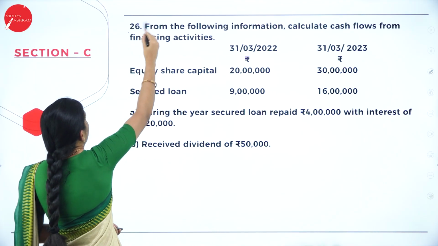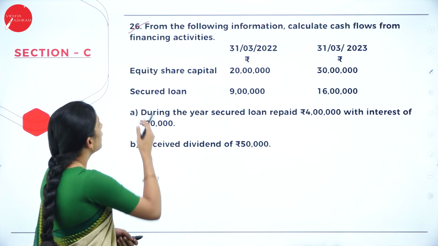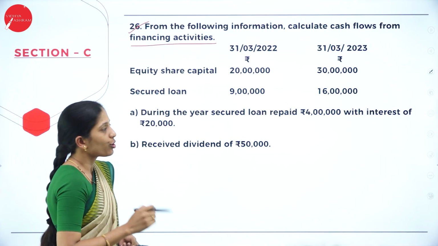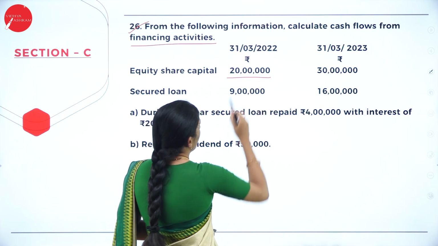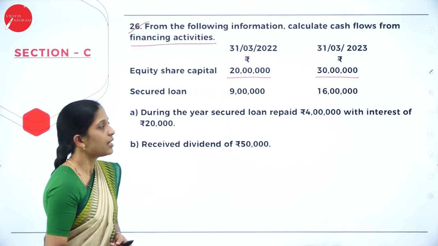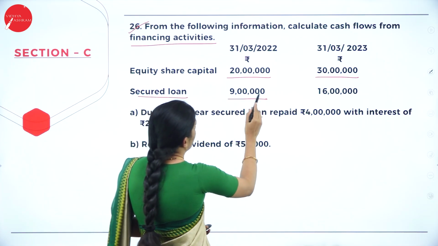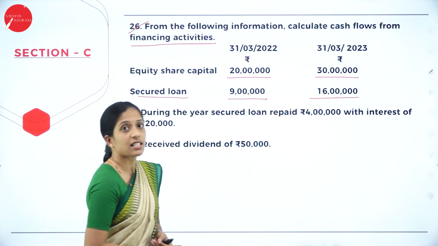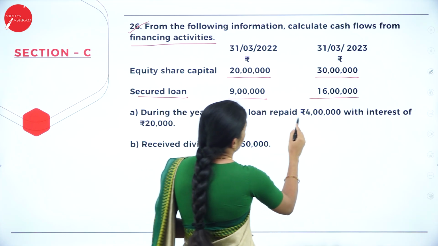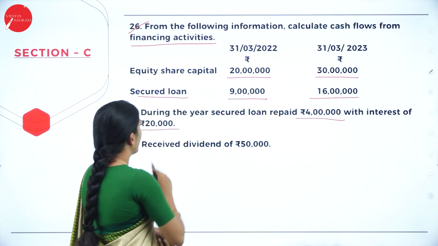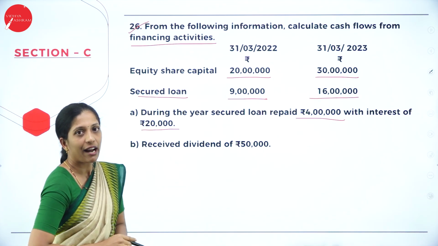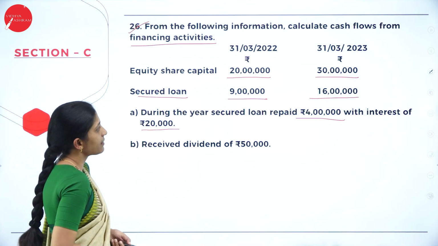Now moving on to the next question, that is the last question under section C. From the following information, calculate cash flow from financing activities. So they have given equity share capital. In 2022 it was 20 lakh, in 2023 it is 30 lakh, which means it has increased, correct? Secured loan, in 2022 it was 9 lakh, in 2023 it is 16 lakh, which means that we have borrowed. During the year, secured loan repaid. So they have repaid the loan 4 lakh with interest of rupees 20,000, received dividend of 50,000. Now this is a question for which we have to prepare cash flow from financing activities.